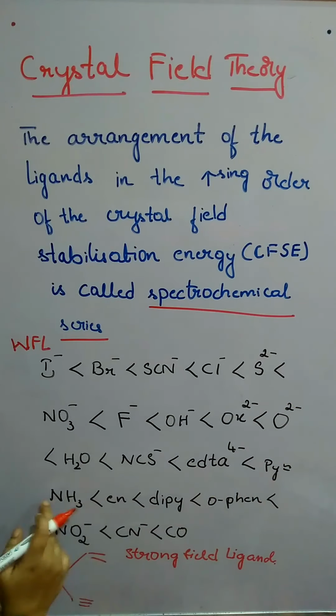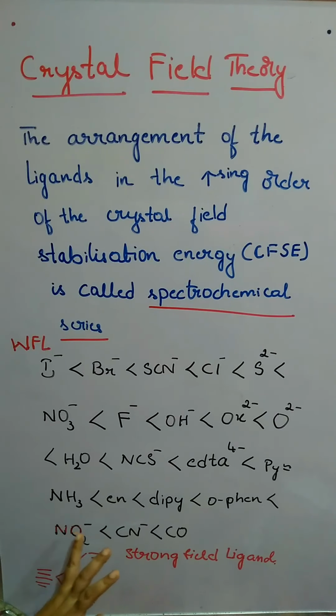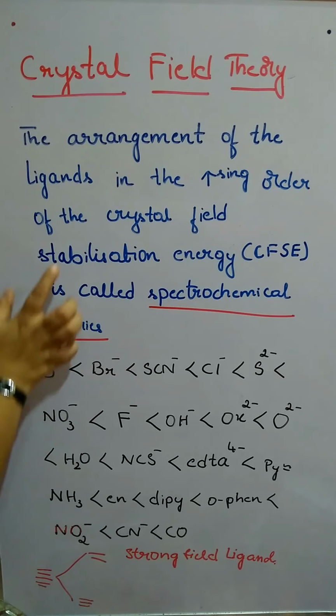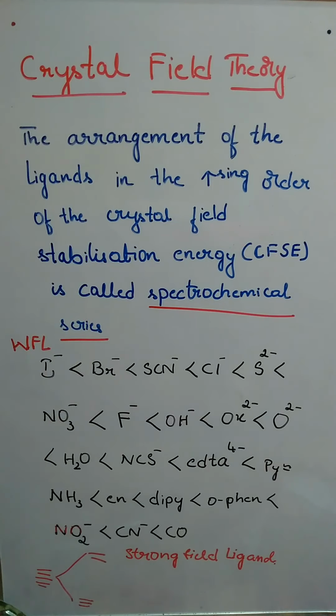This is the weak field ligand, and as it continues, the strength of the ligand is going to increase. When the strength increases, it splits the orbitals with a very large difference of energy. So for a strong field ligand, the crystal field splitting will be more.